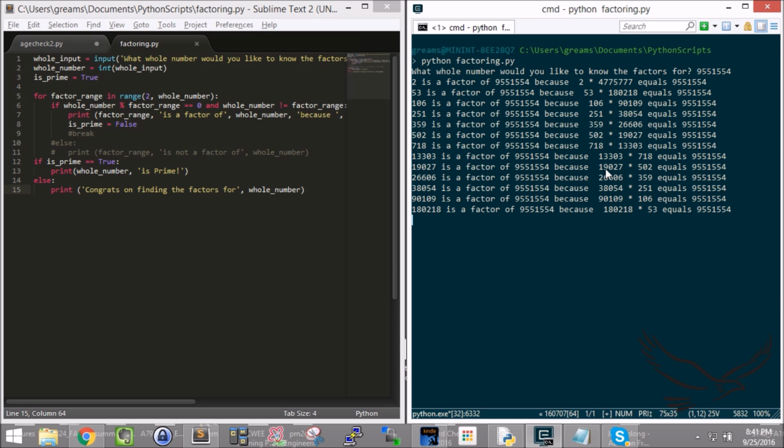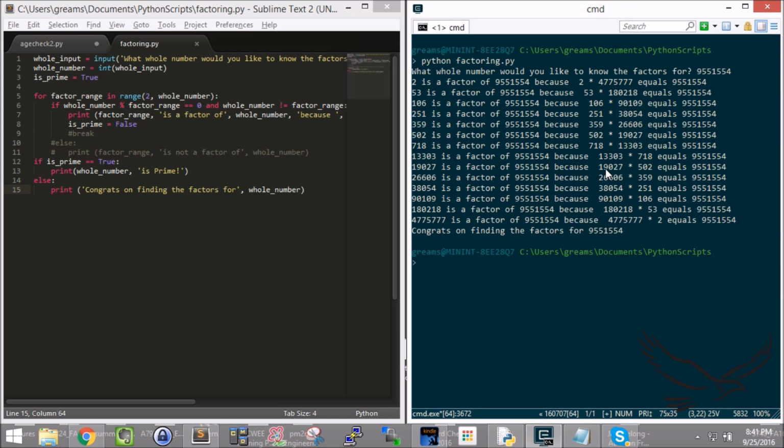I'll pick a shorter number, and there you go. It's cranking all the factors. It's going through them rather rapidly. Boom, we found all the factors. So we can put a very large number in there, and it would eventually find all of the factors for that particular number. Pretty cool, huh?